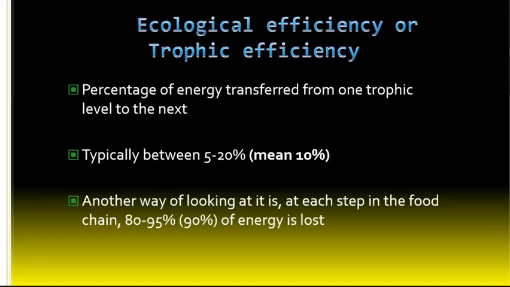Okay, so obviously we already talked about this percentage. Depending on the situation, it's anywhere between 5 and 20% that is transferred, so we just call that 10% because that's about the average. Another way of looking at that is to say that at each step in the food chain, you lose about 90% of the energy, and so that means a small amount is available at each next level.